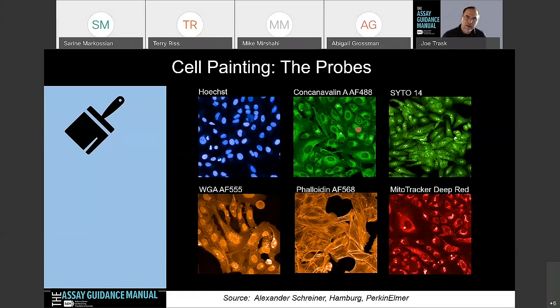But the important thing here is that the cells are staining two different compartments. So here you're looking at RNA, right? And here you're looking more at the cytosol, looking at the ER. It's a little bit different, and that's why we're able to combine these two. And then you're also looking at the wheat germ agglutinin here. Here's the phalloidin cytoskeleton, and then the MitoTracker Deep Red for mitochondria.